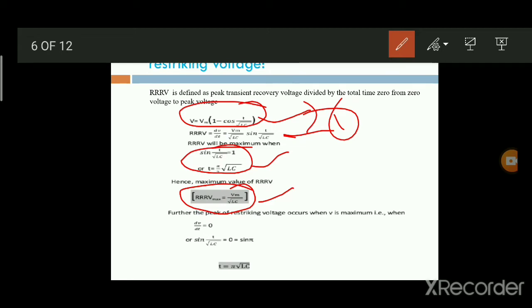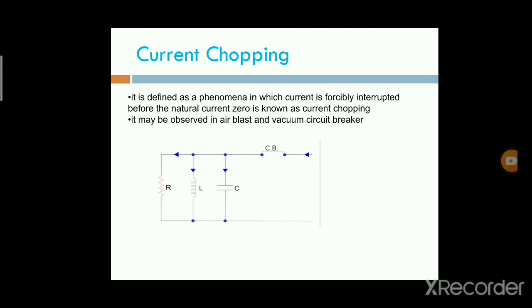Next topic is current chopping. First, what is meant by current chopping? Current chopping and resistance switching are very important phenomena in the case of circuit breakers.